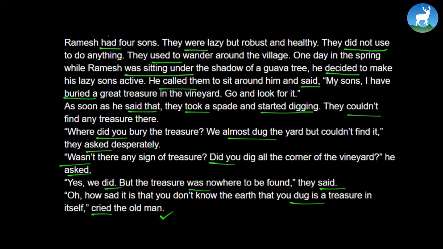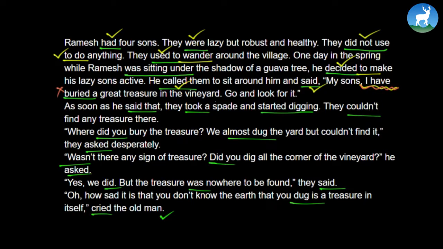First, let's find out the simple past tense. Ramesh had 4 sons. They were lazy. They did not use to do anything. They used to wander around the village. Used to wander. One day in the spring. No, this is past continuous. Let's only find the simple past tense first. He decided to. He called them and said, buried. Now, buried is a simple past tense, but here the structure is have buried. So, since we have buried, buried is not a simple past tense. Let's find some other simple past tense.